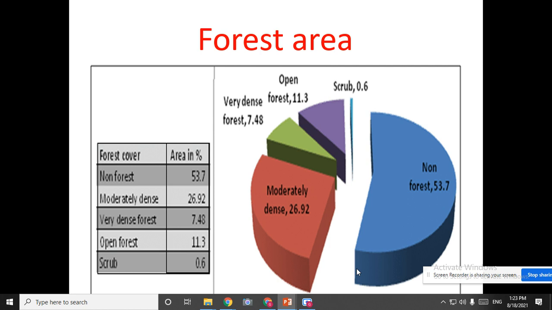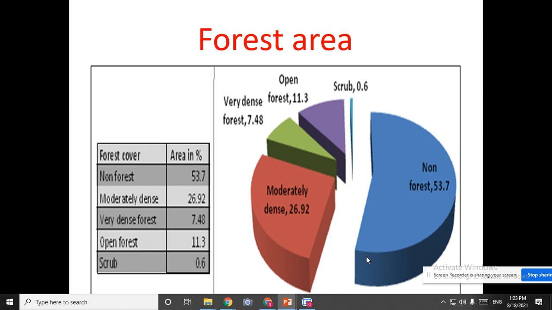So we need to know how dense it is. Dense means how much it is being covered up by trees, which is called thick or dense forest, and where there is not much plantation of trees. So here, this complete part is forest, in which half has been divided as non-forest area and forest area.